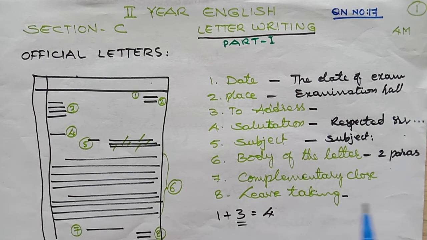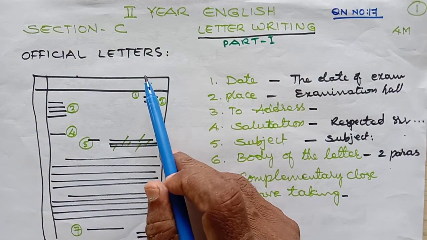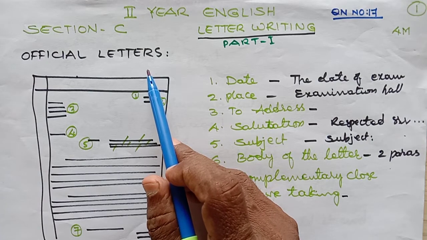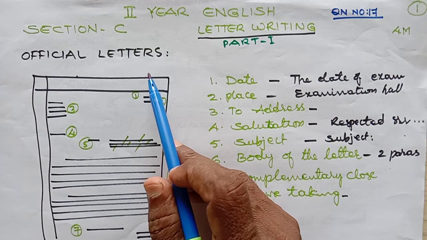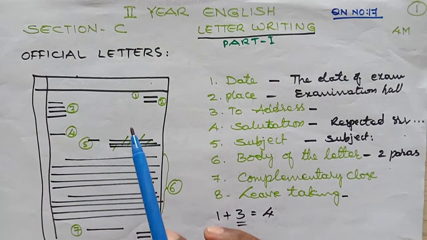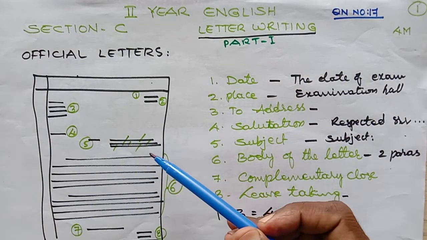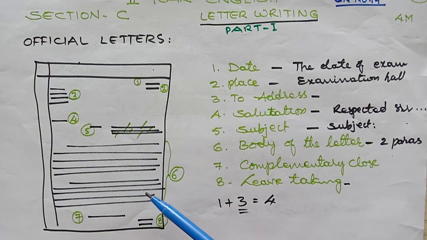Students, as I told you, we have only official letters. So, this we need to write. How? Whatever you see on the screen is the format of the official letter.